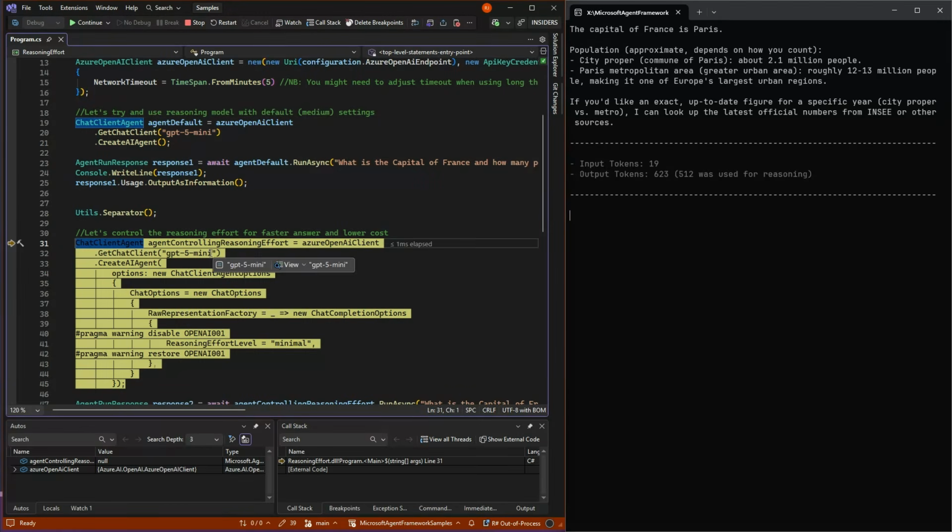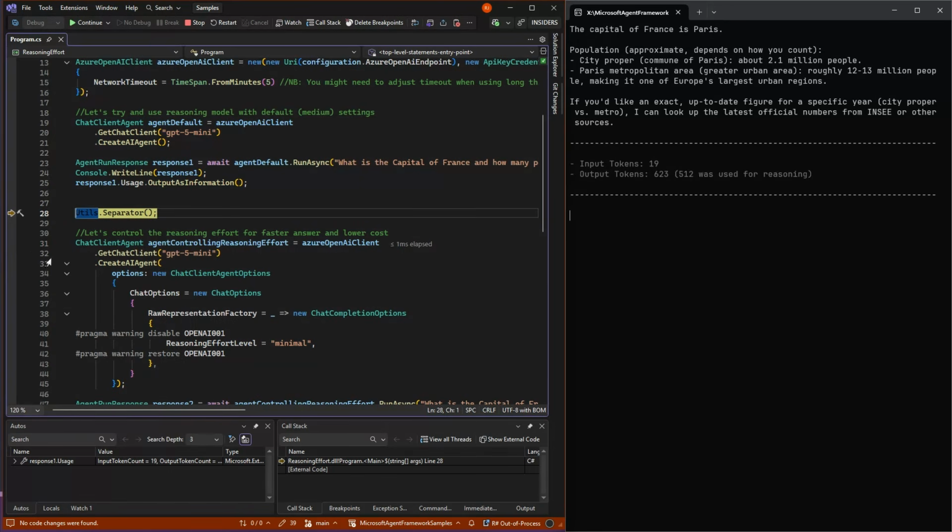And this is unfortunately quite cumbersome in my mind here. Because what we do is we make our agent, but then we need to give our options to that, where we need to give a chat client agent options, and inside that we need to give chat options. And in that we give a new option where we set this raw representation factory, which can finally set the reasoning effort level to, in my case, minimum.